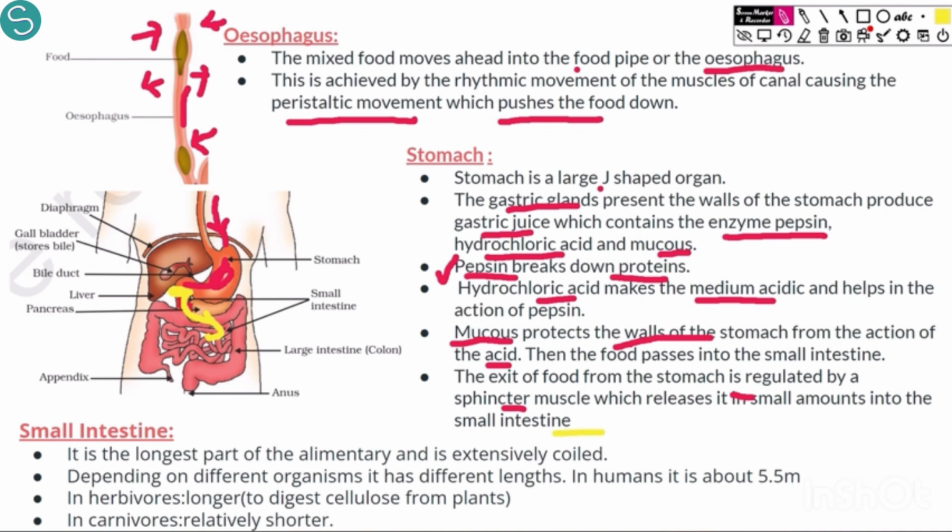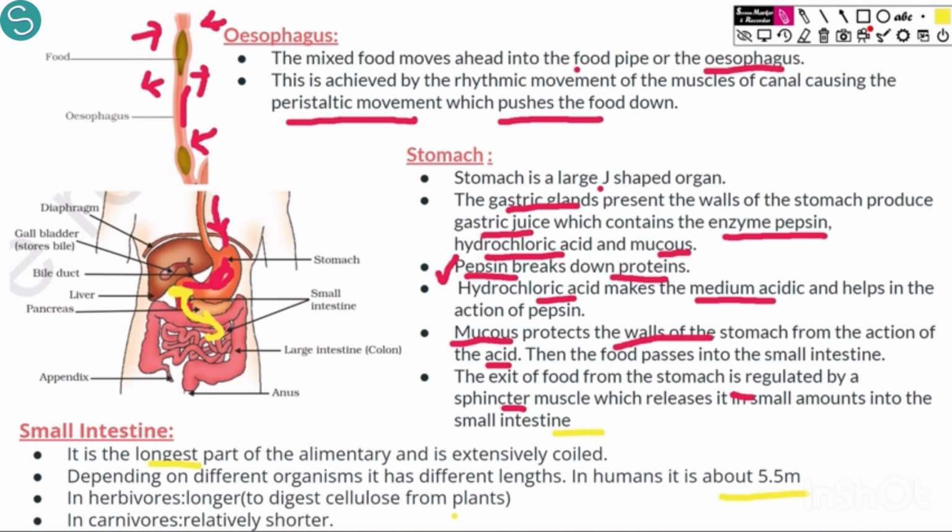Now, the small intestine. The small intestine is the longest part of the alimentary canal. It is highly coiled. You can see that in such a small space, an extensively coiled structure is present, and it has different lengths depending on the organism and depending on the food they are consuming. So in humans it is about 5.5 meters. Imagine a 5.5 meter long thing being coiled in such a small space so that it can fit into our body.